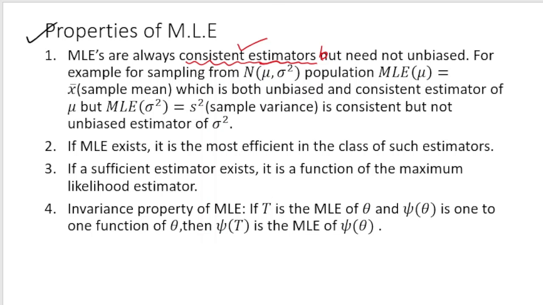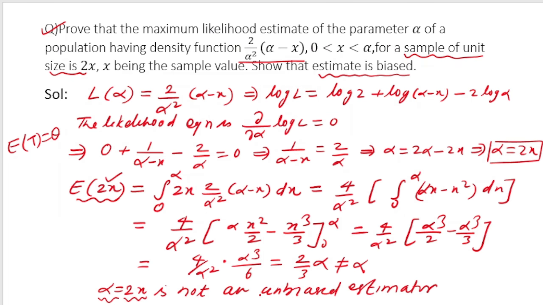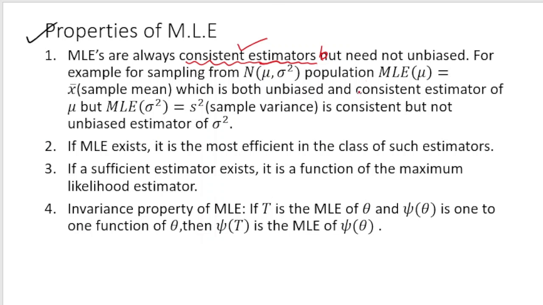You have seen in the problem also, this problem I have proved that this was not unbiased. So they may ask you this question also, whether maximum likelihood estimators are always unbiased. No, they may not necessarily be unbiased. For example, if you talk about a normal mu sigma square population, the sample mean, that is x bar, is unbiased and consistent estimator of mu, but the sample variance s square is consistent but not unbiased estimator of sigma square.